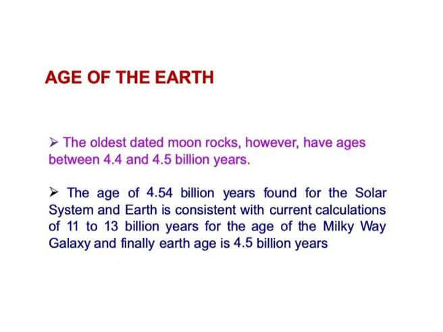Based on these examples, we can definitely estimate the age using different radiogenic or radioactive isotope elements. With those, we will determine the age of the Earth. The oldest dated moon rocks, however, have ages between approximately 4.4 to 4.5 billion years. So, these ages matched with that one.